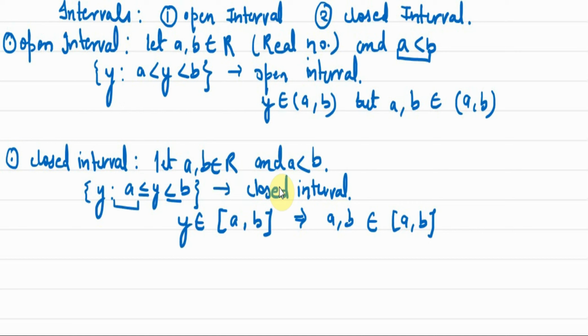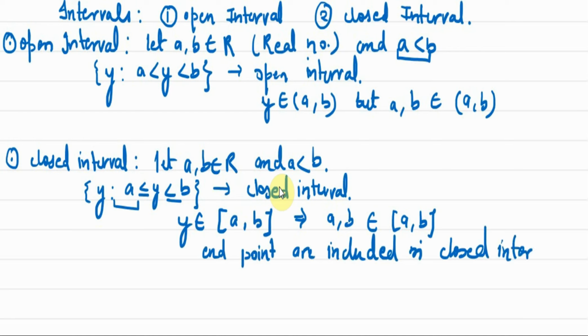Y belongs to the closed interval a and b, and the endpoints are included. Endpoints are included in closed intervals. Fine. Okay. Now, if we see them on a number line, so first let's talk about the open interval.